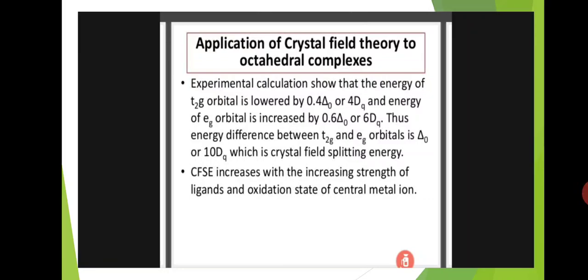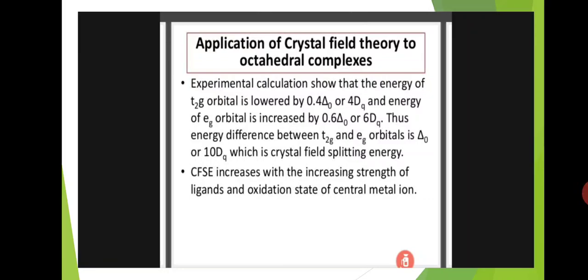which is the crystal field splitting energy. Crystal field splitting energy means that after the splitting of the d orbitals, the electron enters the T2g group or the Eg group, and the energy values will change.